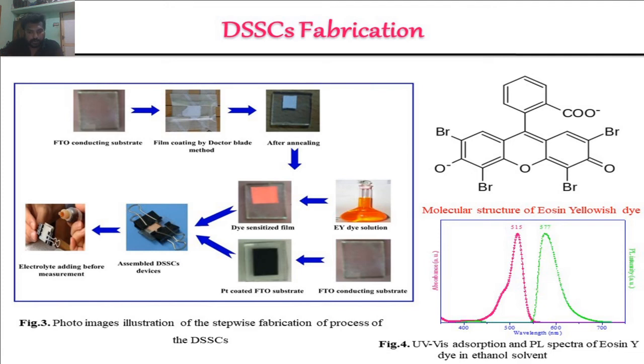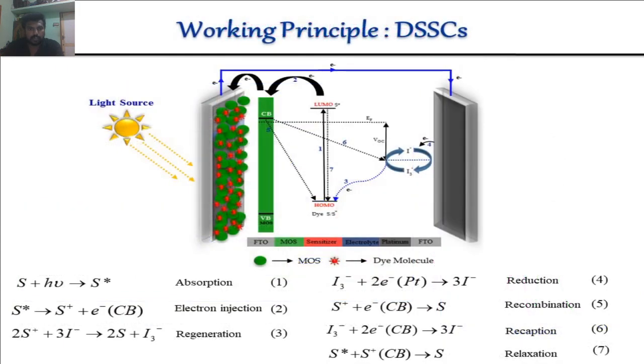Then another fluorine doped tin oxide substrate is coated with platinum. The platinum is one of the counter electrode materials. Both the dye-sensitized film and the counter electrode substrate are sandwiched using some clips to assemble the DSSC device. Before we measure the IV characteristics, we add some electrolyte solution. This is the working principle of the dye-sensitized solar cells.